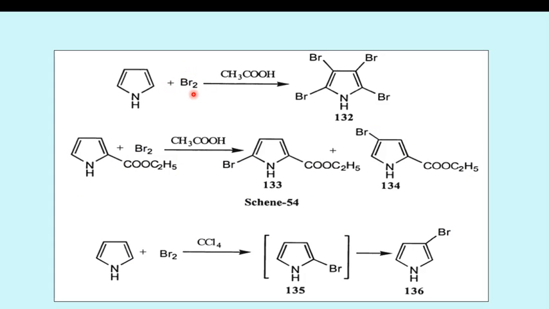So in presence of CH3COOH, it gives 2,3,4,5-tetrabromopyrrole. Okay, if the second position is substituted, then bromination takes place at the 4th and 5th positions. So there is addition of bromine at the 4th and 5th positions. Further, addition of Br2 in presence of CCl4 gives an intermediate product which has bromine attached at the 2nd position, and then on further reaction it gives 3-bromopyrrole. So these are all bromination reactions of pyrrole.